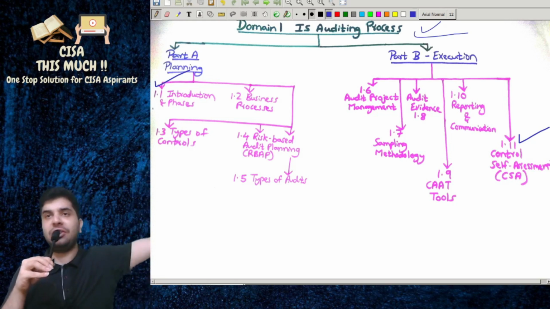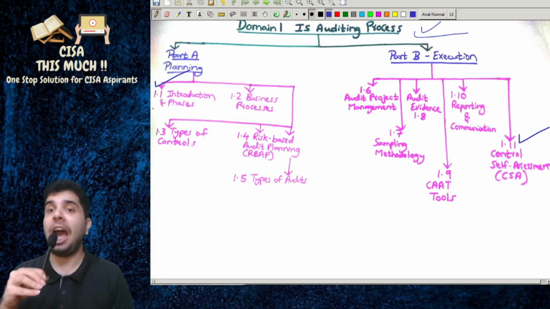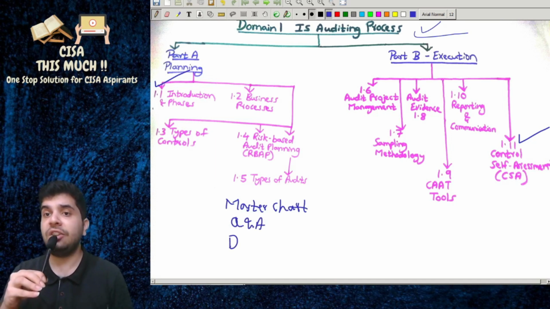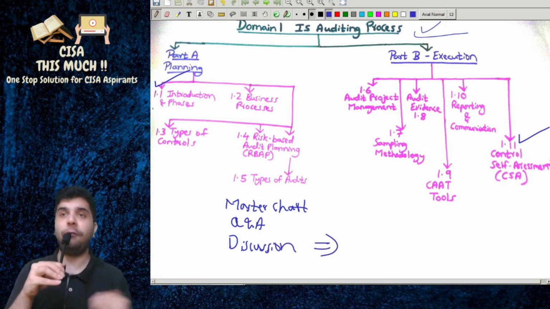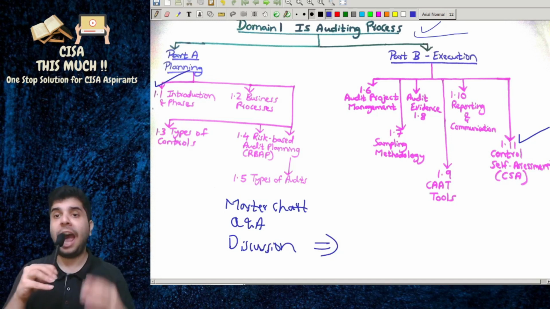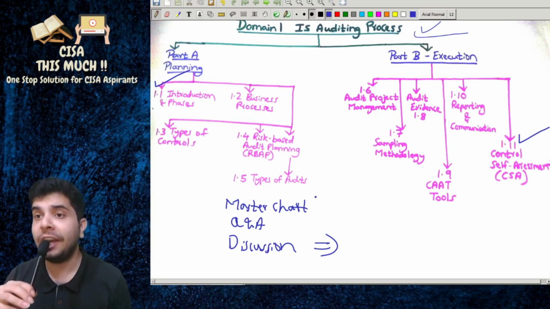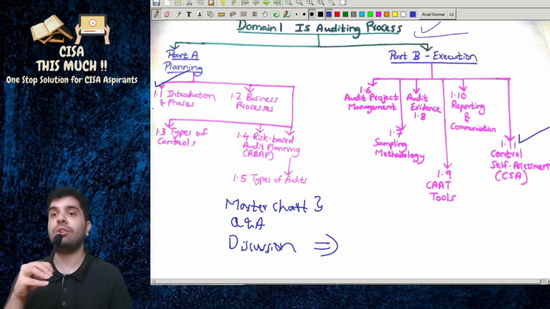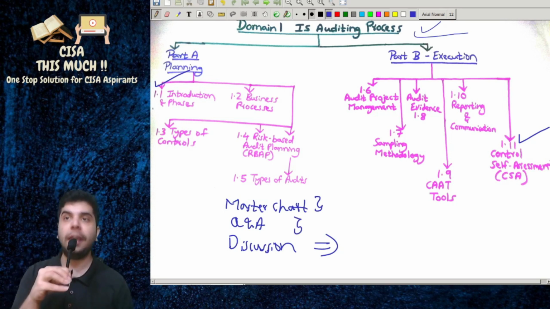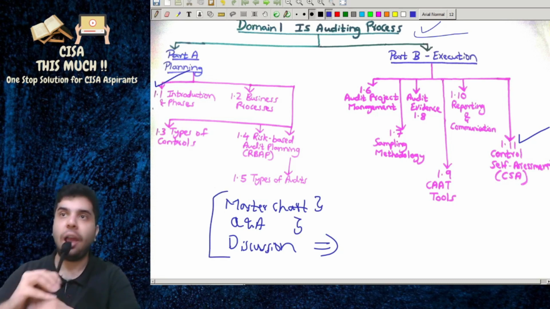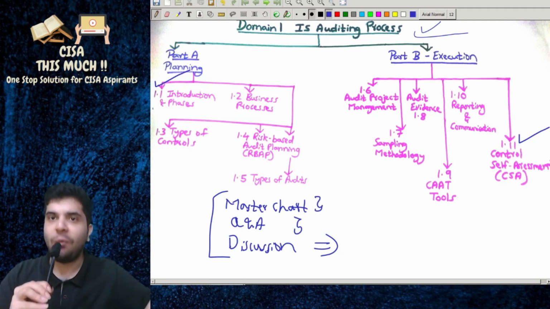As we have discussed in domain 2, we will be having the master chart, the Q&A booklet, and the discussion notes. The discussion notes you have to refer to only once while we are discussing things. The master chart and Q&A are very important, and you are supposed to revise using this master chart and the Q&A regularly. These are the 3 notes we have provided along with domain 1, in fact along with every domain.